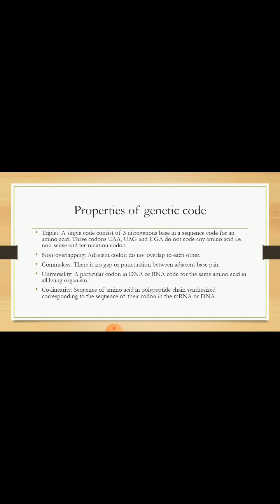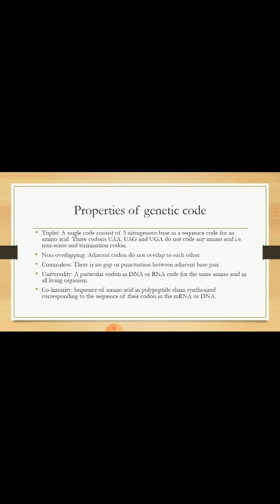Properties. The genetic code is triplet in nature, meaning a single code consists of 3 nitrogenous bases in a sequence and codes for a functional amino acid. Except for 3 codons, that is UAA, UAG and UGA, which don't code for any amino acid, and are also known as nonsense and termination codons.